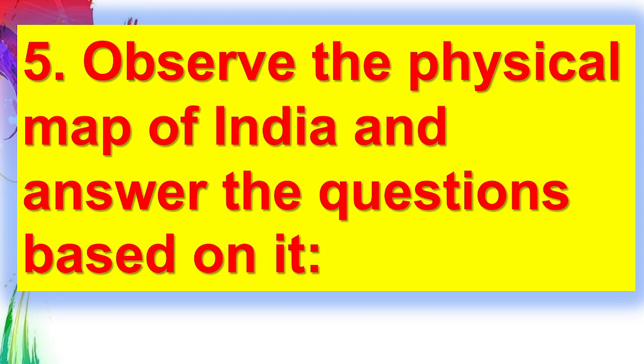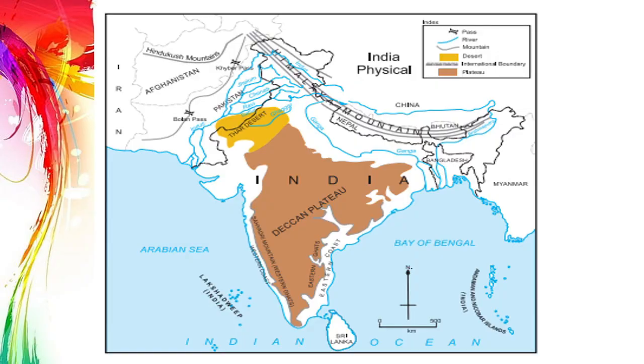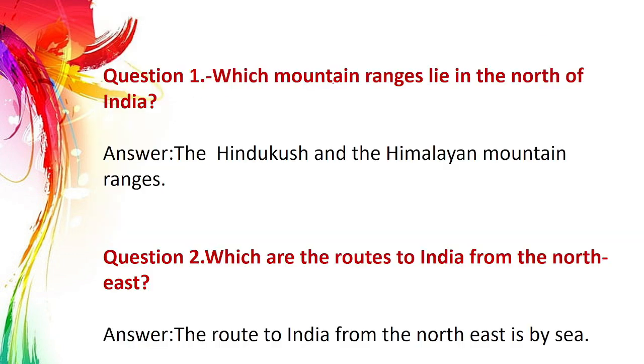Next is fifth question. Observe the physical map of India and answer the questions based on it. So this is the physical map of India. We have to observe this very carefully and then give the answers to the questions. Okay, so first question, which mountain ranges lie in the north of India? And the answer of this question, the Hindu Kush and the Himalaya mountain ranges lie in the north of India.